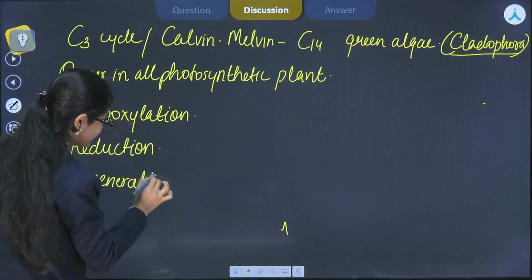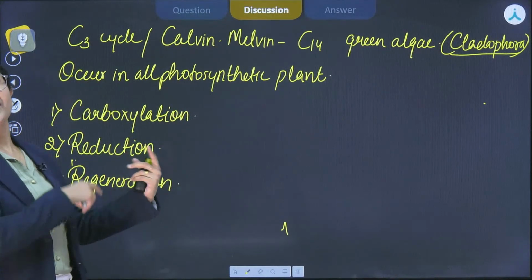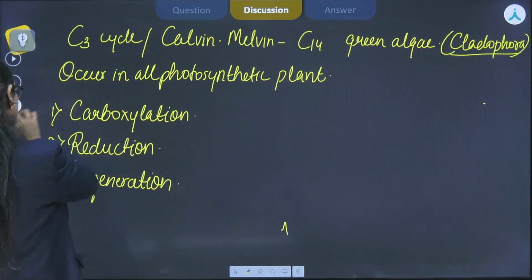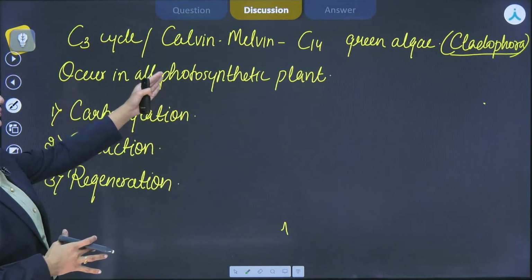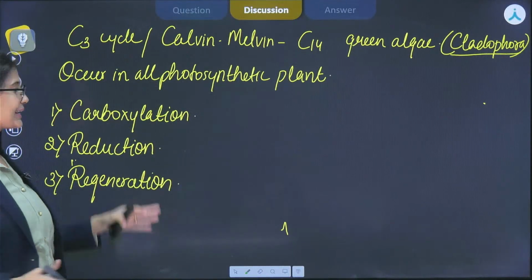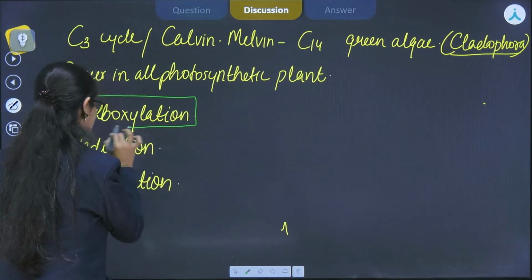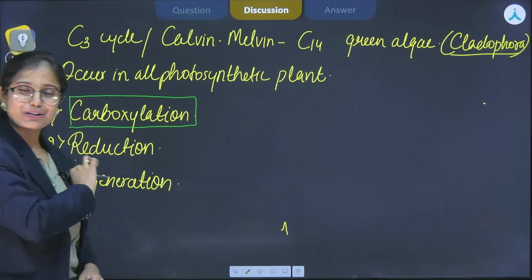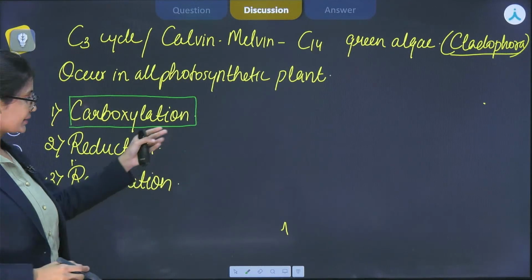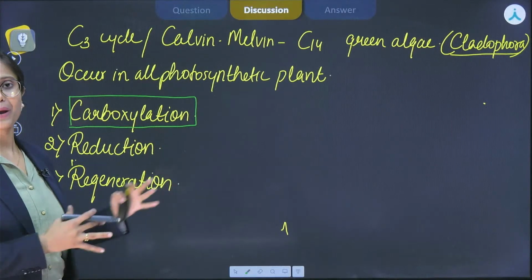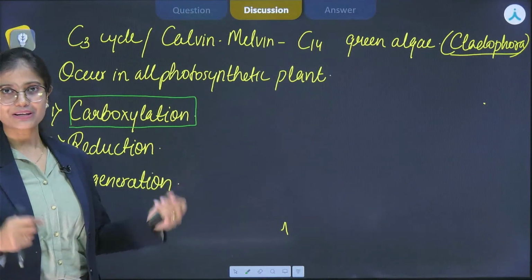So if we talk about the C3 cycle, these three steps are major. And out of these three steps, one of the most crucial steps for the process of Calvin cycle or C3 cycle is carboxylation. Please remember that. Again, I am telling you that it is very important from exam point of view. So why is carboxylation very important? Why are the other two steps not as important, and why is it considered the most crucial step in the C3 cycle?